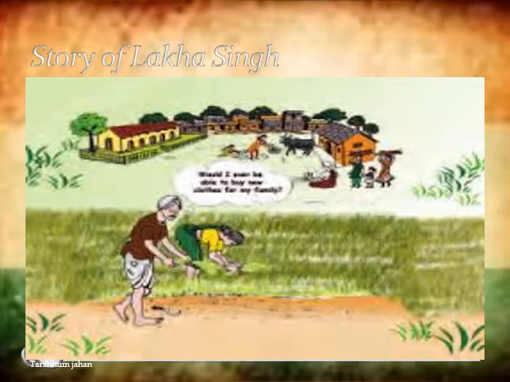Now this is the story of Lakha Singh, who is residing in the rural area. Lakha Singh is working in the farm for about 50 rupees per day. If he is working in the farm, you know it very well that this is temporary work, because for a few months you will definitely find disguised unemployment here. For a few months you don't have to work in the farm, to regain the fertility of the soil. So this is temporary work. Then in the other months he is unemployed.